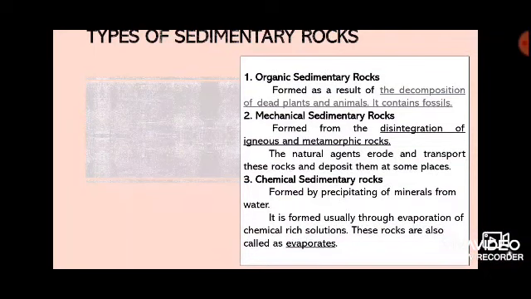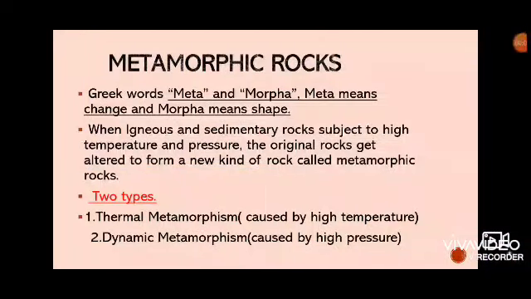The first one is organic sedimentary rock, formed by the decomposition of dead plants and animals. It contains fossils and is called organic sedimentary rock. Mechanical sedimentary rocks are formed by the disintegration of igneous and metamorphic rocks. Water and wind erode and transport these rocks and deposit them at another place. Chemical sedimentary rocks are formed by precipitation or evaporation.